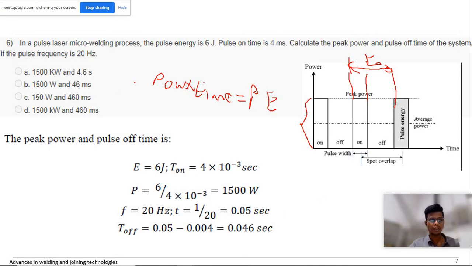Minus the on time, 4 milliseconds, so 0.05 minus 0.004 is 0.046 seconds. Converting into milliseconds, into 10 power minus 3, we get 46 milliseconds.